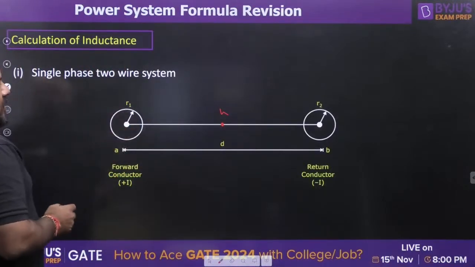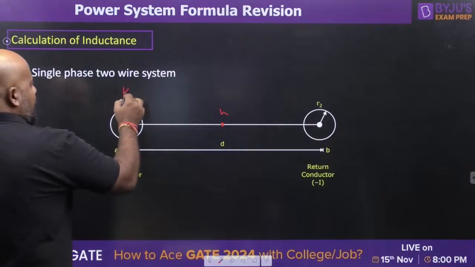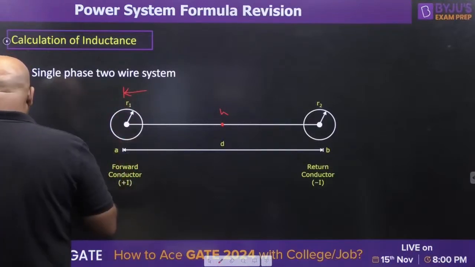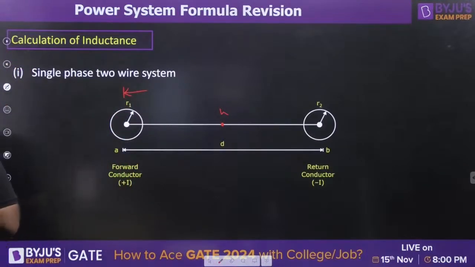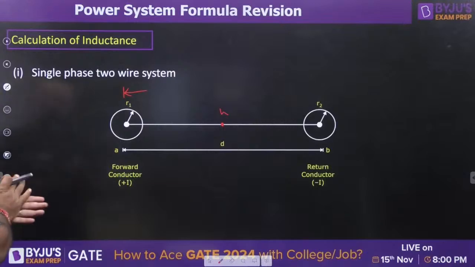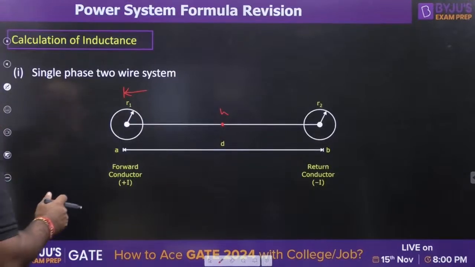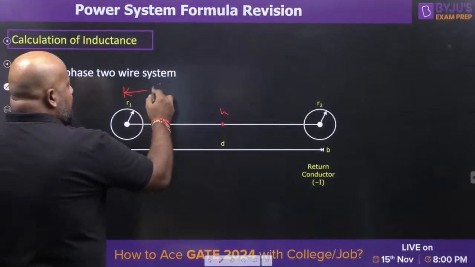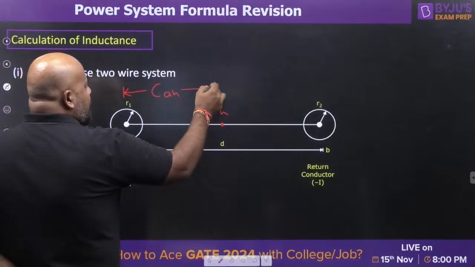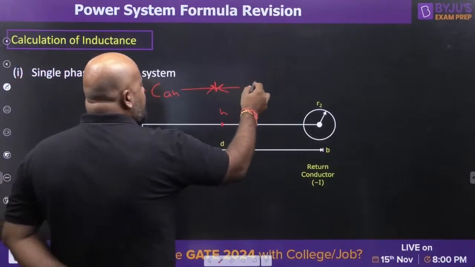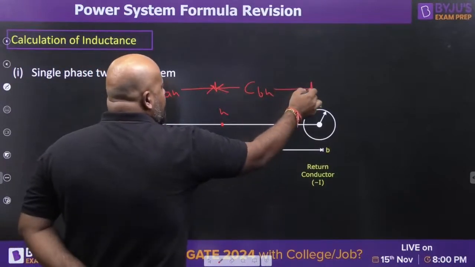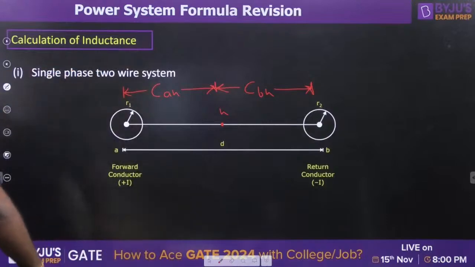So you are writing the capacitance for A, capacitance of A conductor with respect to the neutral point, and capacitance of B conductor with respect to the neutral point, with the formula.